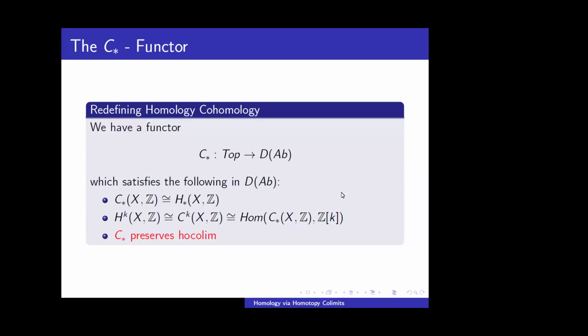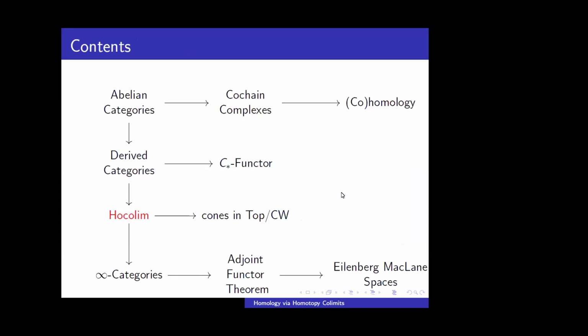So here Z in the second line is Zk, that is Z at the kth space. So the kth cohomology will be the same as the Ck of Xz, which is isomorphic to Hom of C star lower star Xz to Zk. So homology and cohomology are kind of dual notions in our derived category, and our C star exactly gives us the homology thing. So this kind of redefines our usual algebraic topological homology into this thing. And our C star preserves Hocolim. So we'll discuss what is Hocolim now.